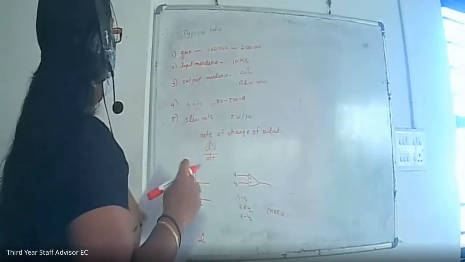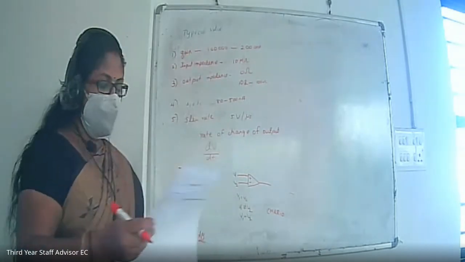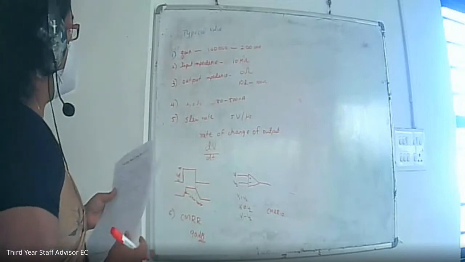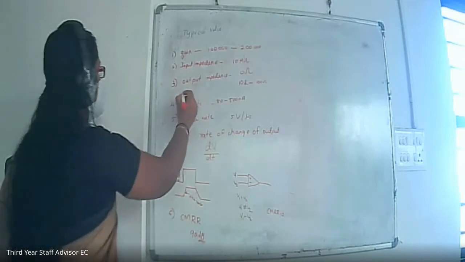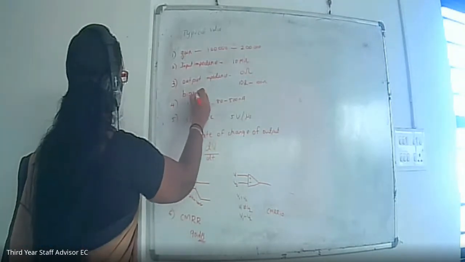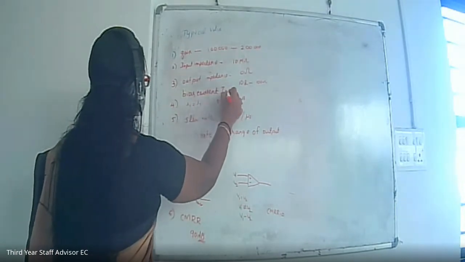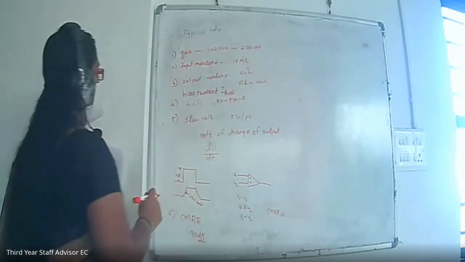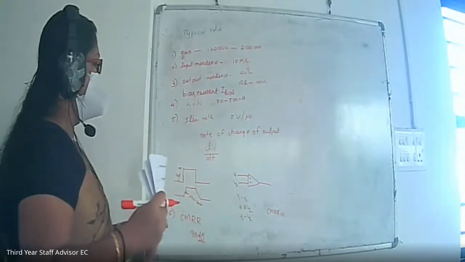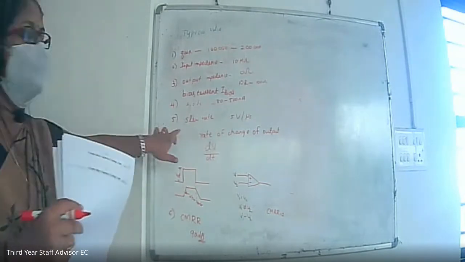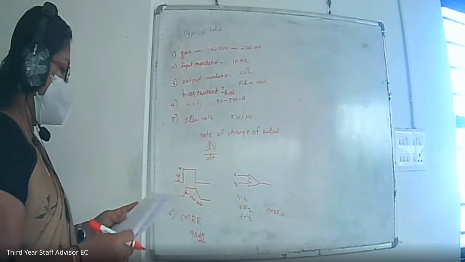So these are the typical values of the parameters. First is the gain; its value is between 1 lakh and 2 lakh. Next is input impedance, next output impedance, next bias current. You can write here I bias. It is a small value, not 0. Then slew rate and CMRR. You can also write the definitions of slew rate and CMRR. So this is all about these typical values.